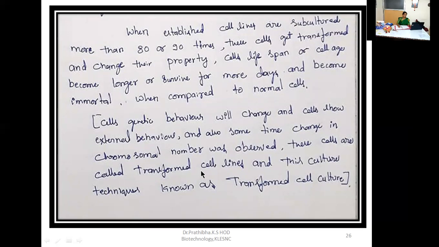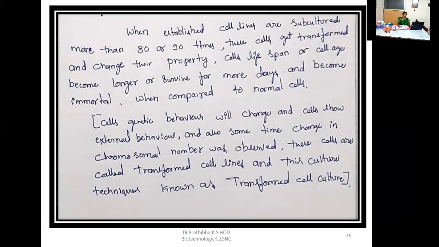These cells are called transformed cell lines, and this culture technique is known as transformed cell culture. So this is all about transformed cell culture, established cell culture and primary cell culture.